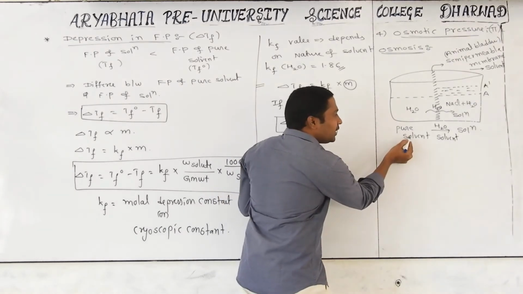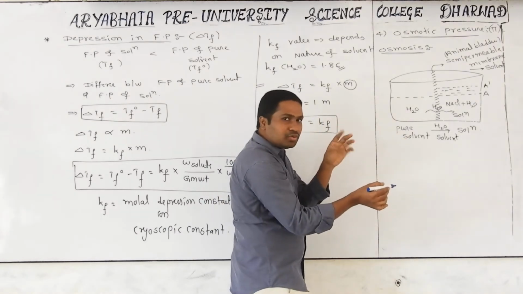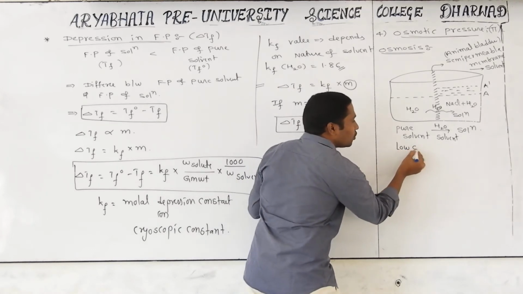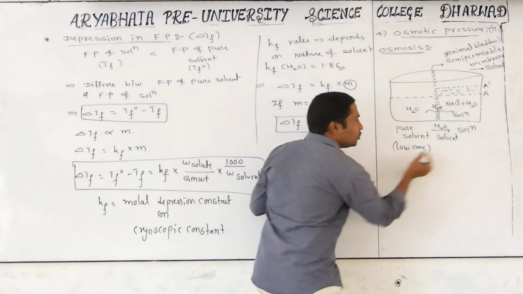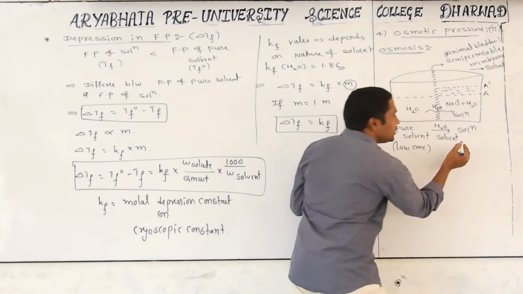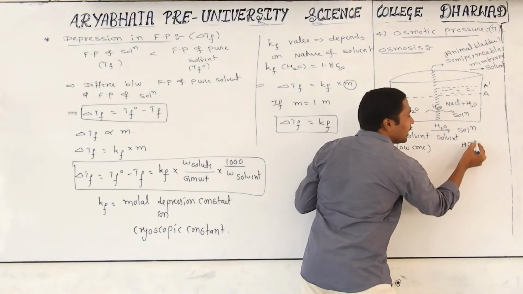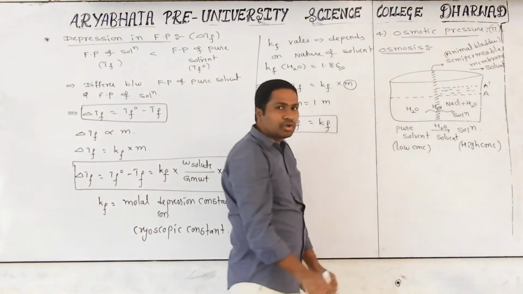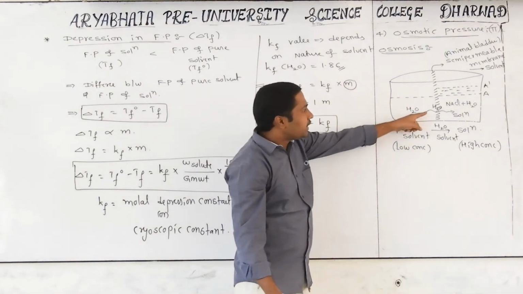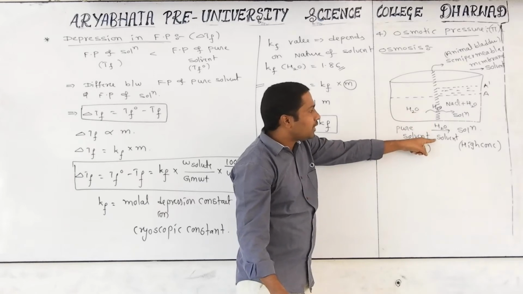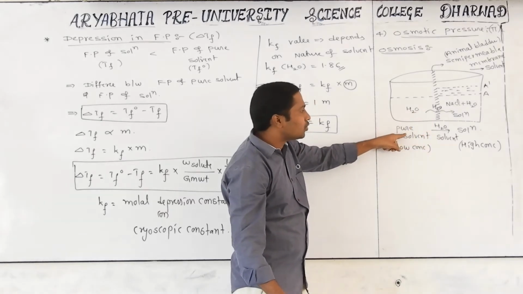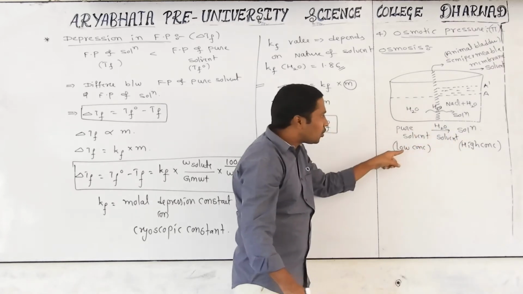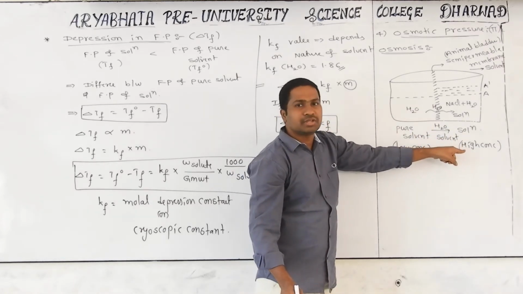Pure solvent means, is there any solute? No. No solute means we can call this low concentration. The solution has some solute, so it is considered high concentration. Now, can you tell the definition of osmosis? The spontaneous flow of solvent particles from the pure solvent side to the solution side, otherwise low concentration side to high concentration side.